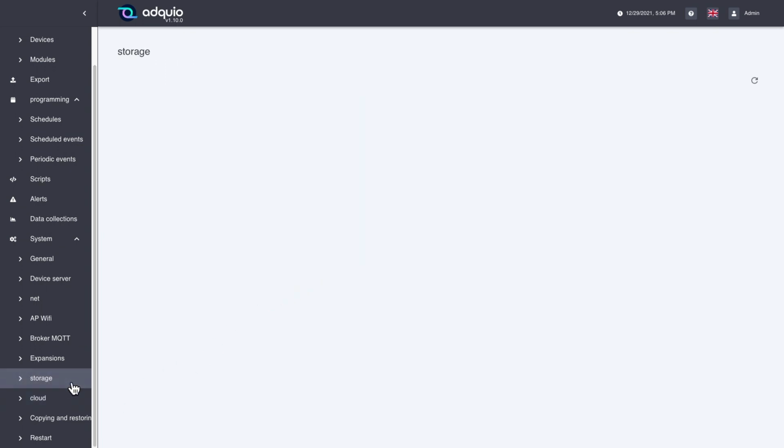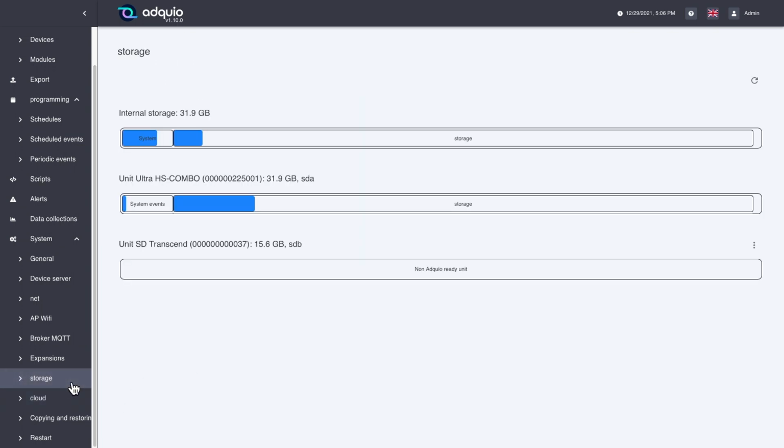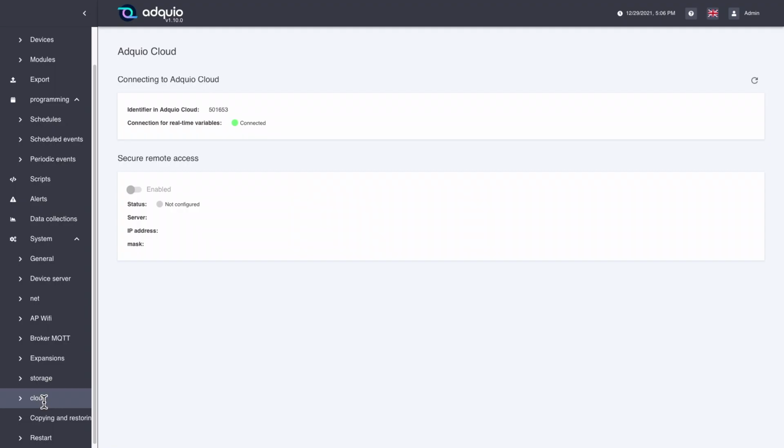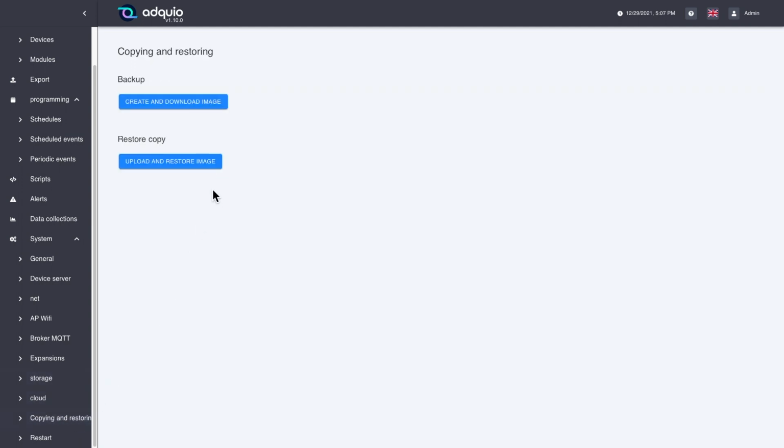In storage, we have control of the storage, as we have seen previously. Here you have a microSD card, and from here we could change it, format it, and prepare it to continue working with Adquio. In cloud, we have the information of this device with respect to the cloud, and in this case we have here the identifier, and we have the status if we are connected to the cloud correctly or not.